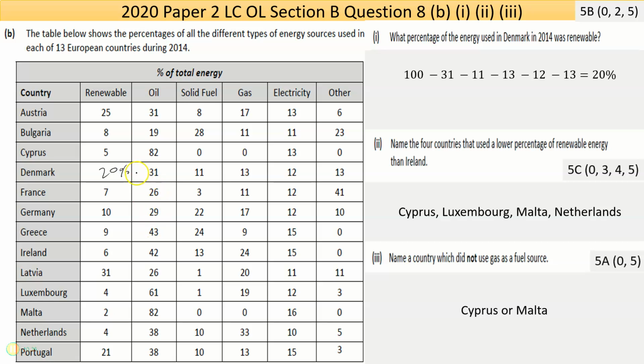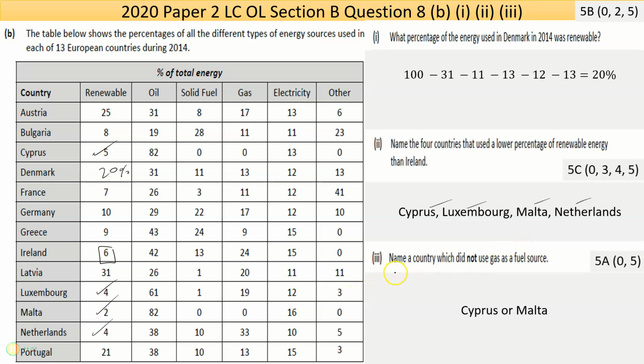Okay, so all those numbers there should add to give 100. Now, part 2 then says name the 4 countries that used a lower percentage of renewable energy than Ireland. Okay, now let's see, so we used 6%. Who was lower than that? Well, look, Cyprus is there, and lower than 5. Luxembourg is there, Malta is there, Netherlands is there. Very easy to miss something, so just be careful. And I've written those 4 countries down for the answer.